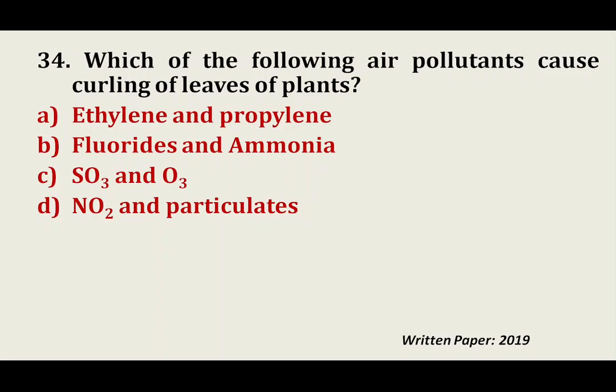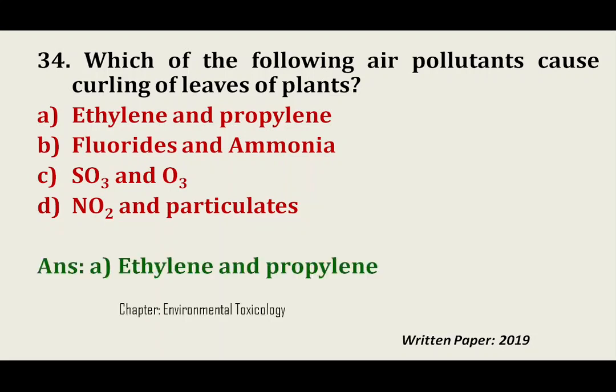The following air pollutant causes curling of leaves of plants: ethylene and propylene, fluoride and ammonia, SO3 and O3, NO2 and particulates. So the answer will be ethylene and propylene. Dear friends, this chapter, environmental toxicology, is quite important because there are many diseases or illnesses happening in human life, in wildlife or other plant life because of pollutants, air pollutants, water pollutants.